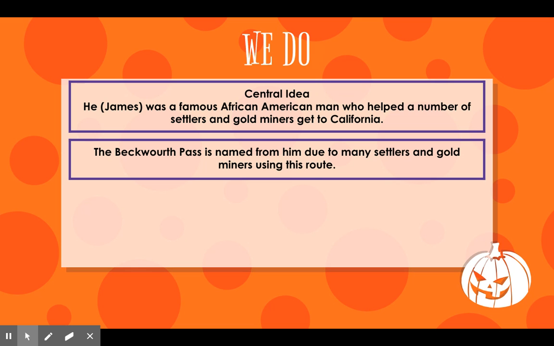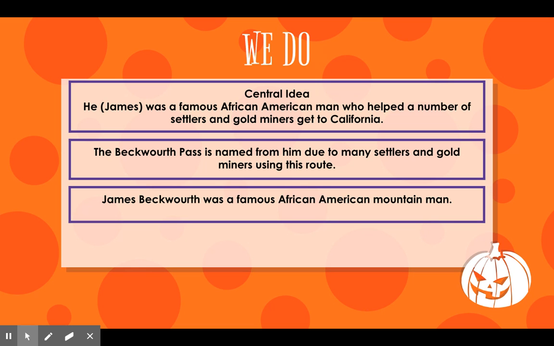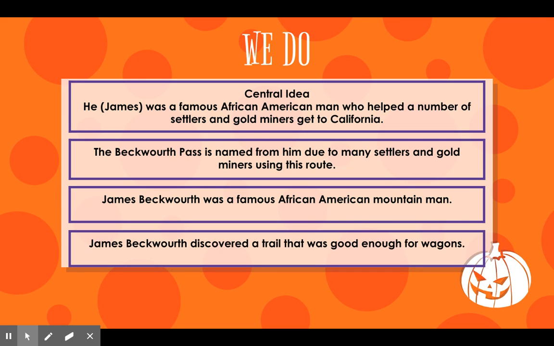But I used two more. One more is that James Beckwourth was a famous African-American mountain man. And that states that in that first sentence. It says, born in 1798, James Beckwourth was a famous African-American man. So I'm using the text to help me get to the central idea. And another one, last one, was James Beckwourth discovered a trail that was good enough for wagons. And it states that in sentence 4. It says, around 1850, Beckwourth discovered a trail through Sierra Nevada mountains that was good enough for wagons. So again, I'm using the text to help me get to that central idea.